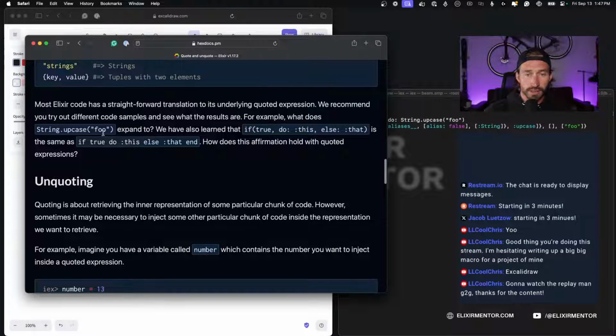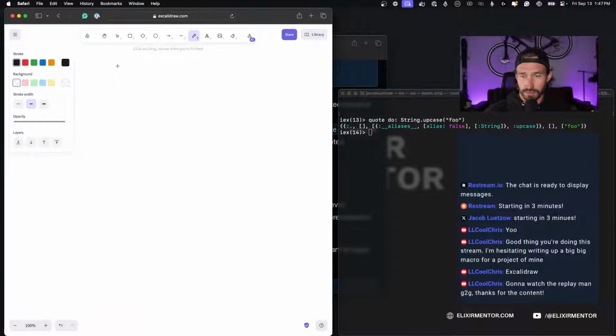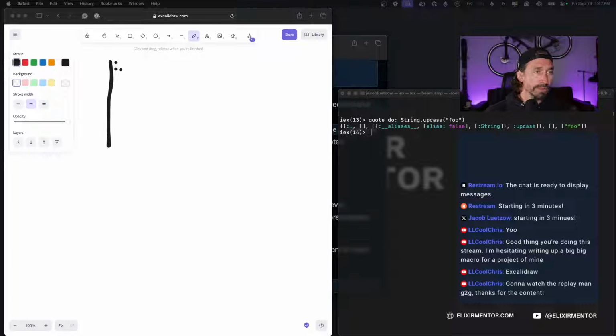So, upcase foo. We're calling a function called that, and then we're going to draw our little tree here. I'm going to pull up my indie course. I have a really good AST drawing in my course, and I want to just peek at it because my memory is not fantastic.